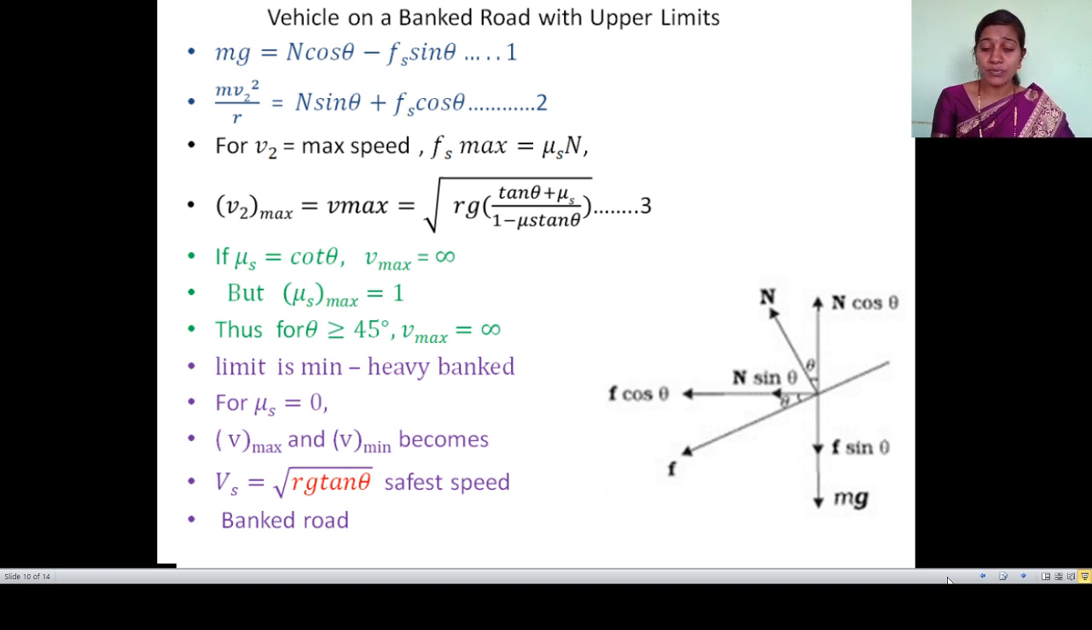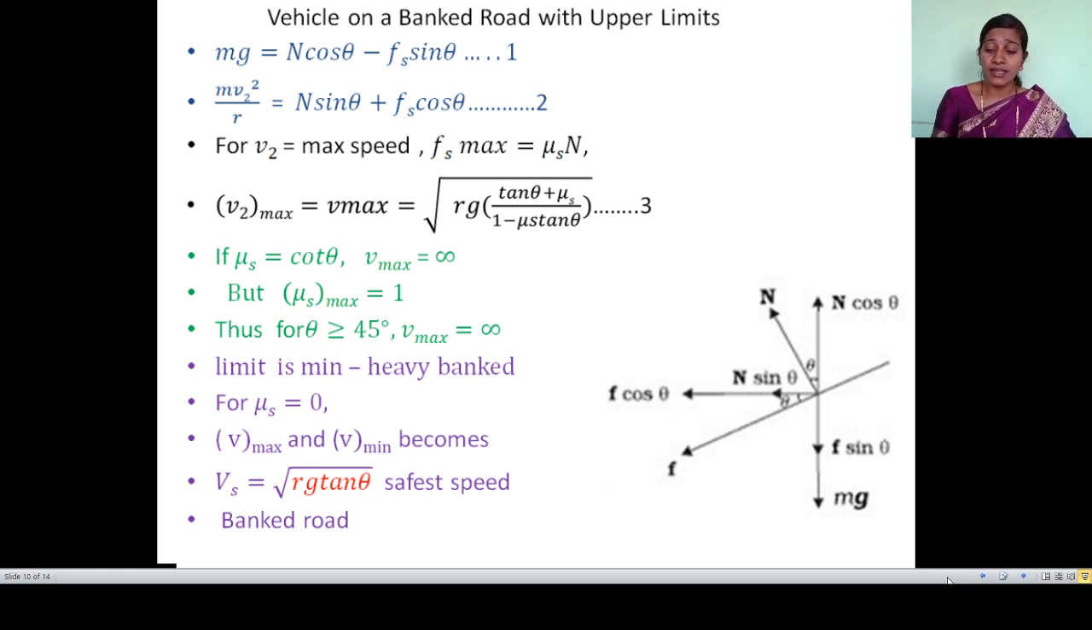But in this case, our speed is maximum. Here, see, speed is maximum, so Fs is maximum. We know static friction force is directly proportional to normal reaction. So when we solve the first and second equations by putting in all substitutions, we get the maximum speed for a vehicle on a banked road. It is root of rg multiplied by, in brackets, tan theta plus mu s divided by 1 minus mu s tan theta, bracket complete. This is the value for a vehicle on a banked road with the upper limit.